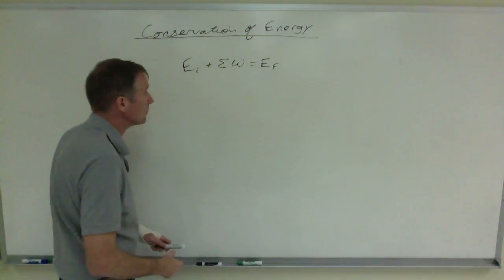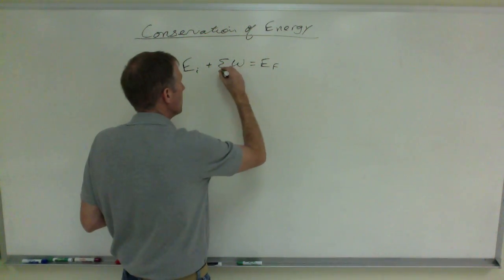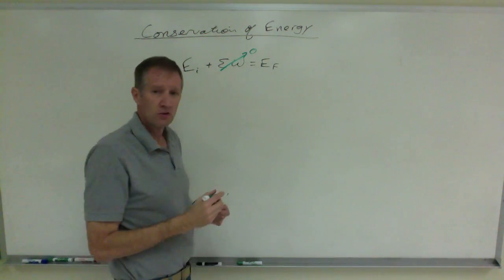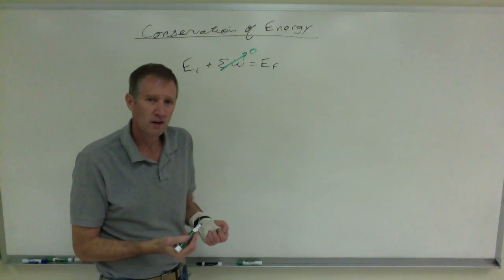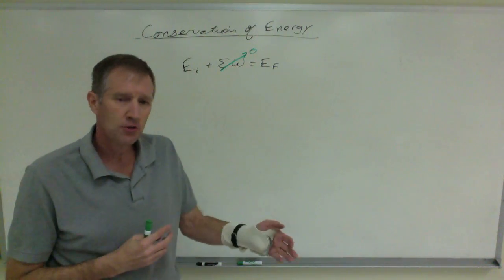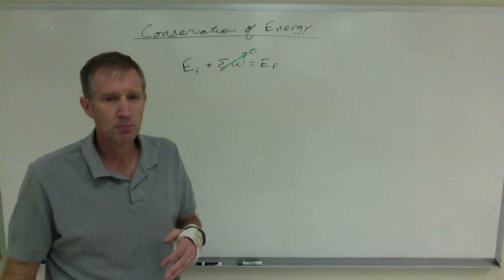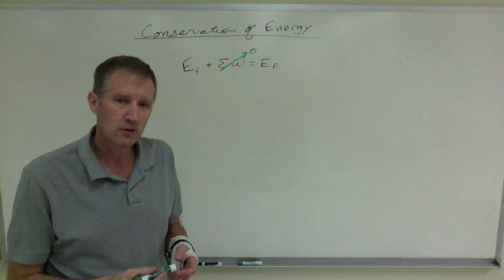When we say energy is conserved, when the net work is 0. So when there's no net outside work done on a system, the total energy remains constant. It may change form from kinetic energy to potential energy and then back again. But the total energy remains the same.